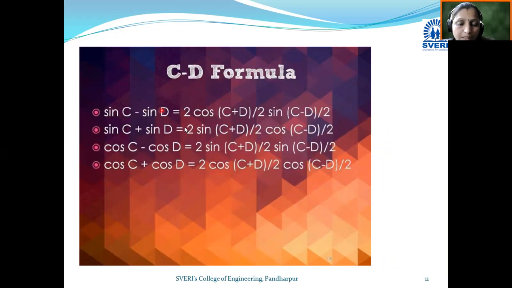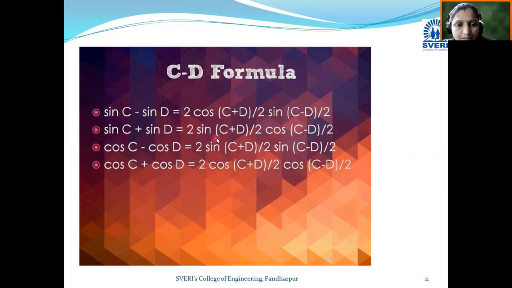This formula is derived from the compound angle formula, and it is called the factorization formula. Sin C plus sin D is equal to 2 sin C plus D divided by 2 into cos C minus D divided by 2. Sin C minus sin D becomes 2 cos C plus D divided by 2 into sin C minus D divided by 2.